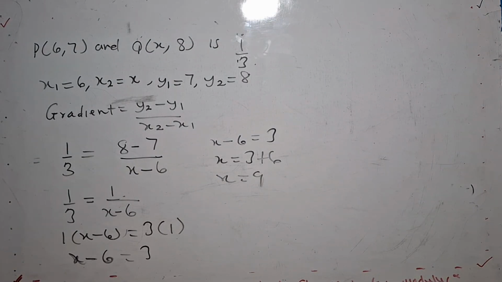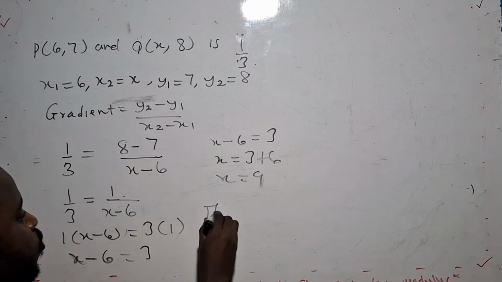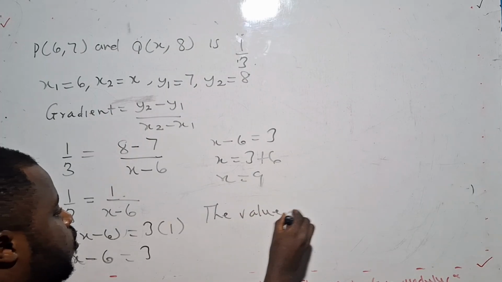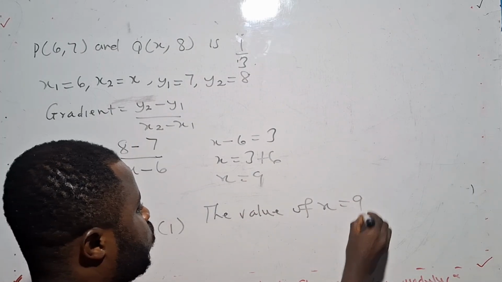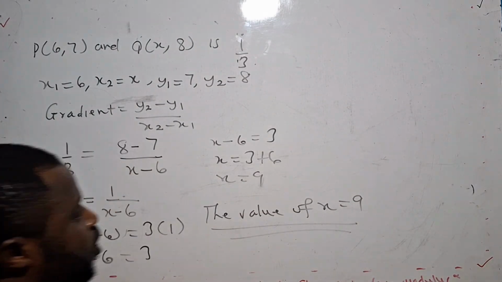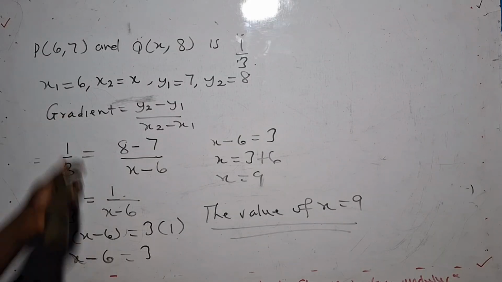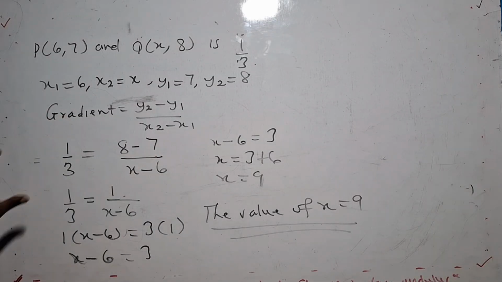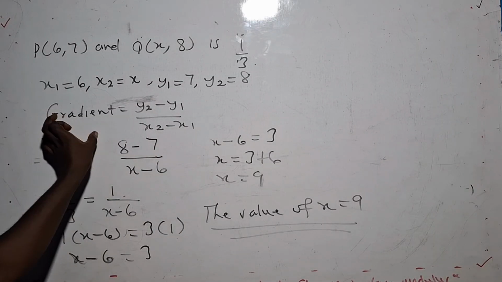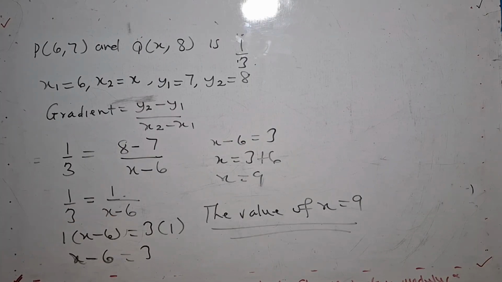So we've found the value. The value of x is equal to 9. So this is how we solve this expression. When the gradient is given, just put the gradient at where we quote the formula, then just substitute and solve. Very simple. And it can only be simplified on this channel.